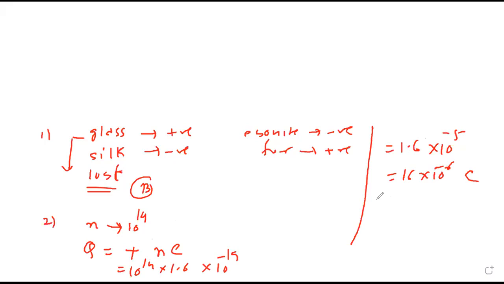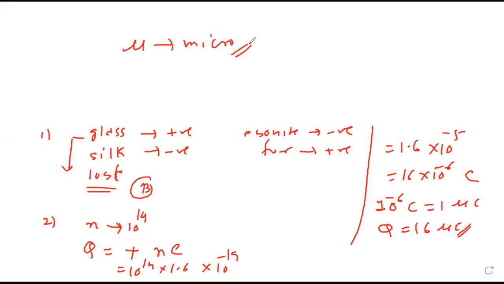The unit of charge is coulomb. 10 raised to minus 6 coulomb is called 1 microcoulomb. So the charge is 16 microcoulomb. See, this mu is written as micro. 16 microcoulomb, option A. Copy. Done, sir.